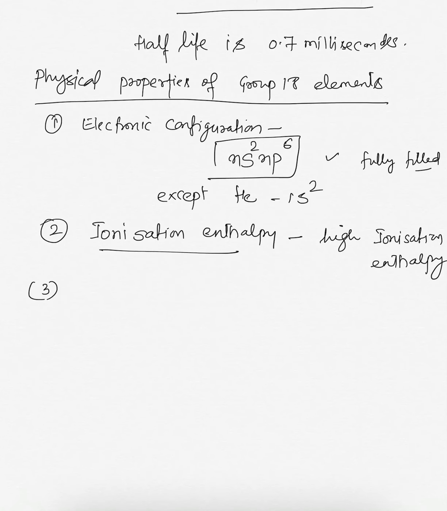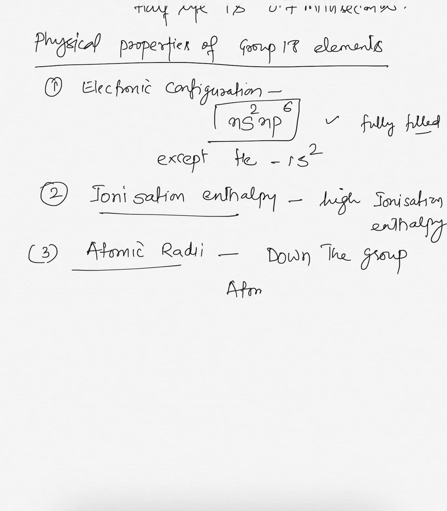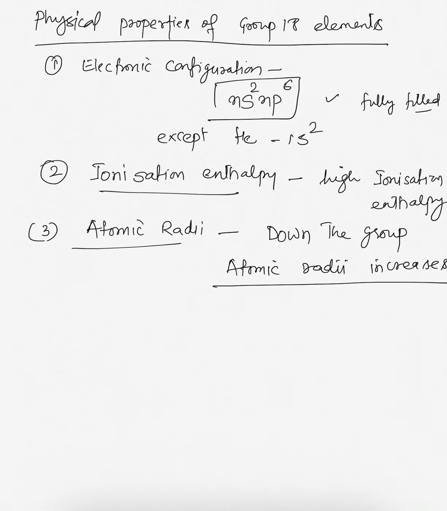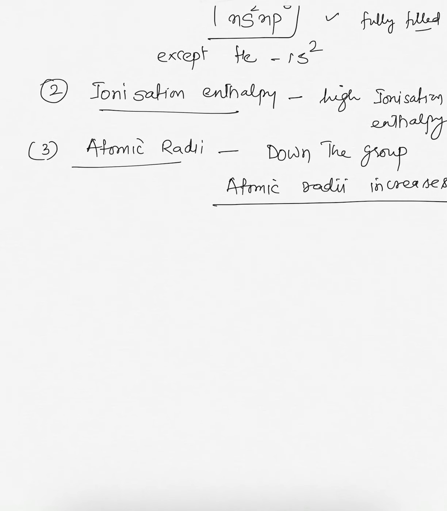The third property is atomic radii. As we move down the group, atomic radii increases. You all know why it increases: atomic radii increases as we move down the group due to the increase in atomic number and the increase in shells.